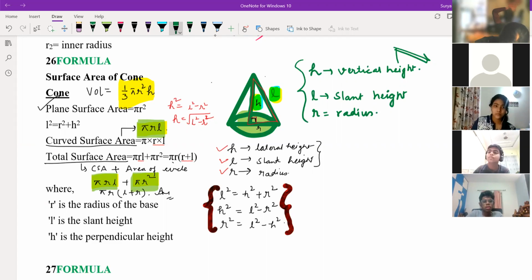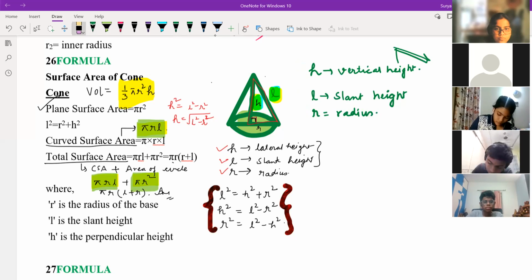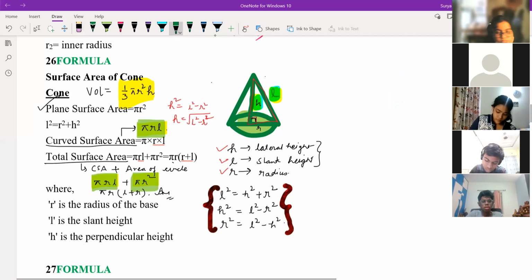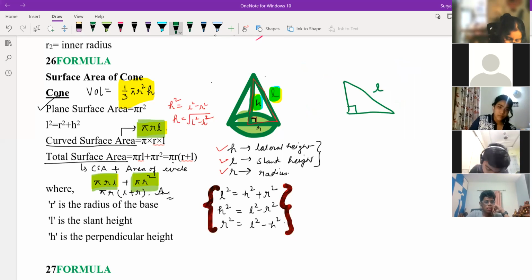In volume, we are not using L, but in CSA we are using L. So suppose L is not given to you, H and R is given to you. How to find L? You know Pythagoras theorem, right? Yes, sir. So by Pythagoras theorem, you just take the triangle, and instead of perpendicular, base and hypotenuse, you are using, like this triangle, this is L, this one is H, and this one is R. As per this, you just form the formula by yourself. You can do these two formulas.